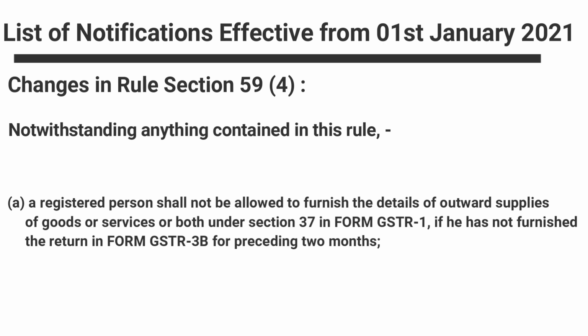Why has the department put this restriction on a taxpayer? Because many taxpayers have filed the GSTR-1 but have not filed the GSTR-3B. As we know, we have to file the GSTR-3B with the payment. So many taxpayers did not file the GSTR-3B and filed only the GSTR-1. So the department has mitigated this issue and come out with a solution: you have to file the GSTR-1 and GSTR-3B, and if you have not filed the GSTR-3B for the last 2 months, then you cannot file the GSTR-1 for the current month.